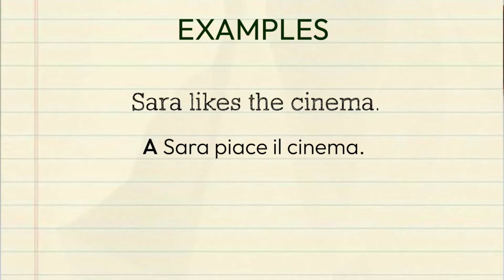I know it takes some time to get into the logic of the Italian sentence, but I'm sure that after many examples and exercises it will become much easier and you'll get used to it. So you must remember to switch the subject into an object by putting an A in front of the person who likes the thing, which in our case is the indirect object. Every time you translate an English sentence with the verb to like in Italian, I suggest you think about the thing liked and then the person who likes it. This will help you easily create the Italian sentence.